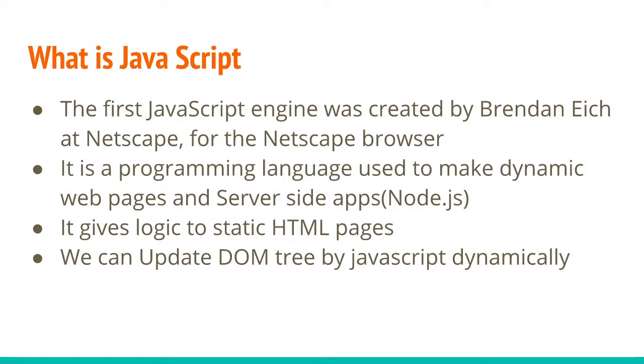That means now JavaScript can work both on server and client, and the main reason for JavaScript is that it can give logic to our static HTML pages, and it can update the geometry of an HTML page which was developed on a browser.